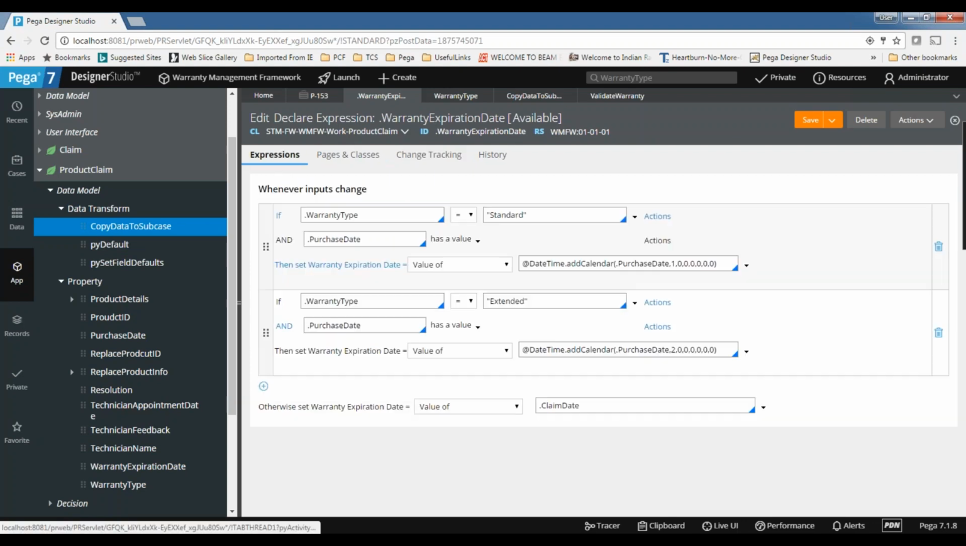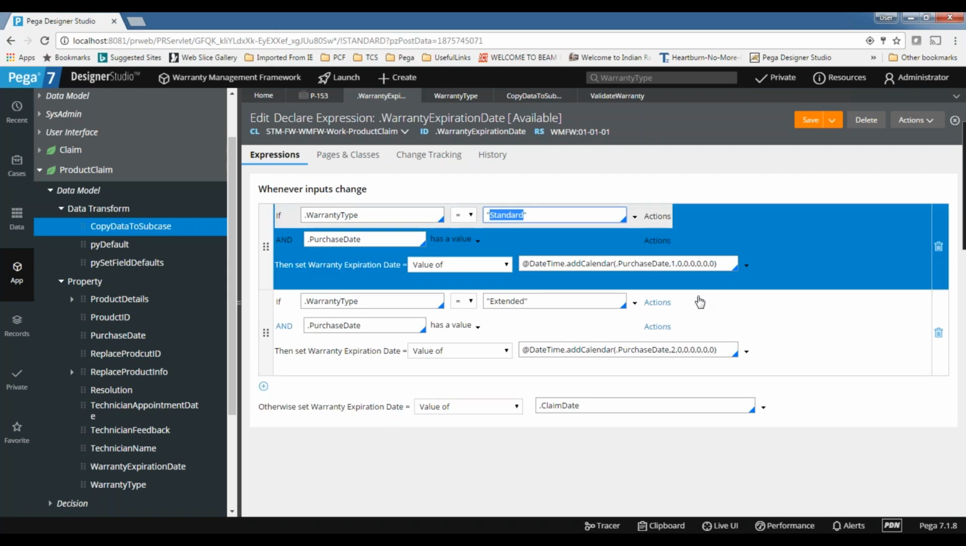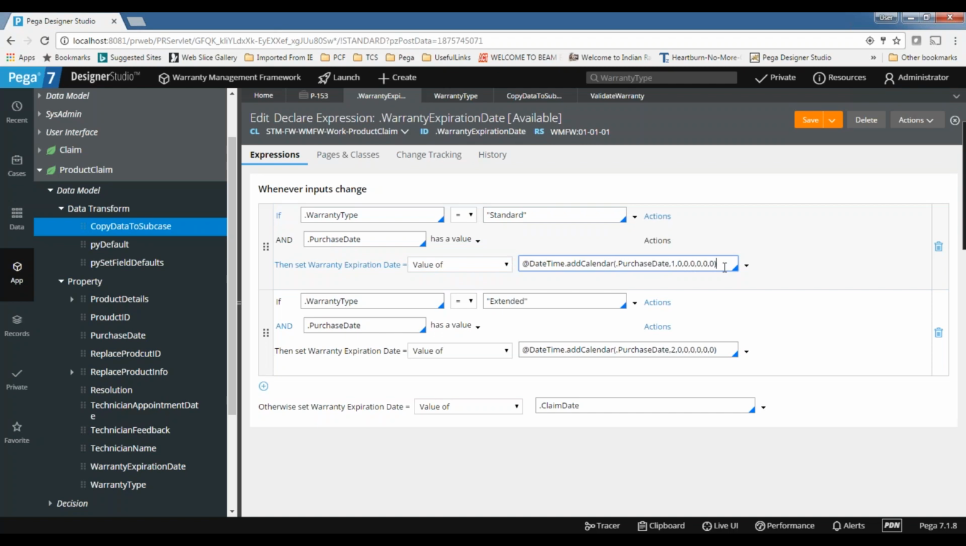What is the input here? These are the inputs. Whatever properties you used in the source to calculate the target, those come under input. So here my input is purchase date and then the warranty type. The warranty type and purchase date are the inputs for me. So I am telling the system to calculate these values whenever there is a change in the warranty type and the purchase date. Those are the inputs.